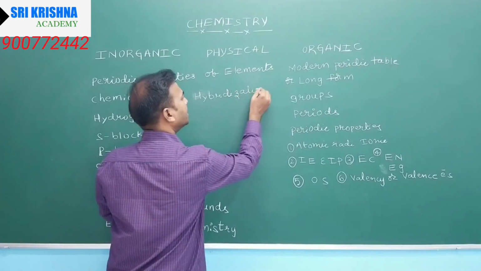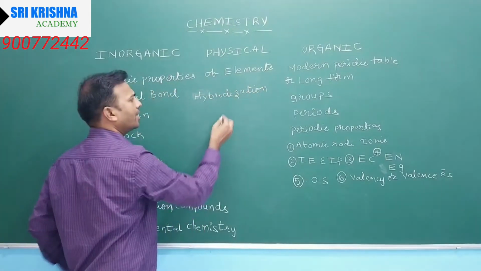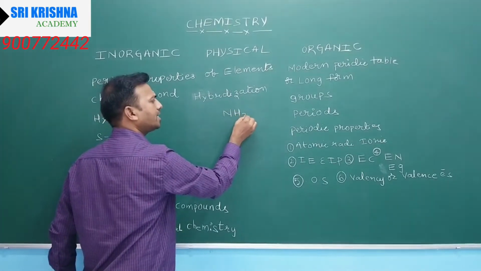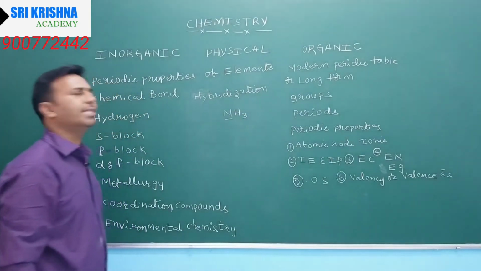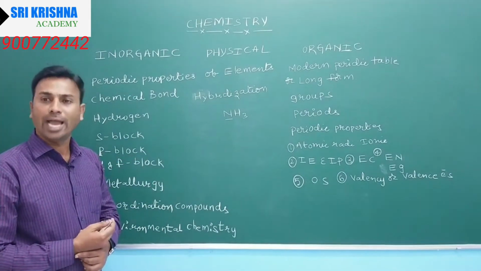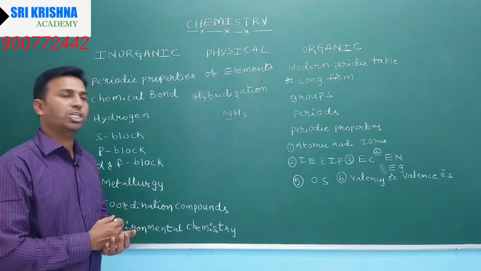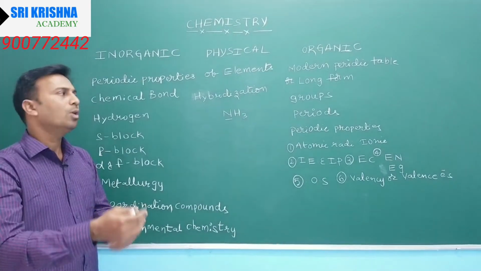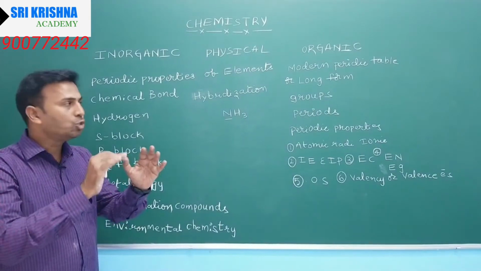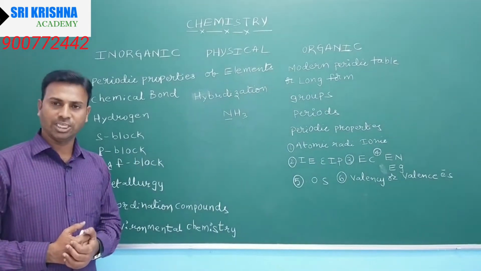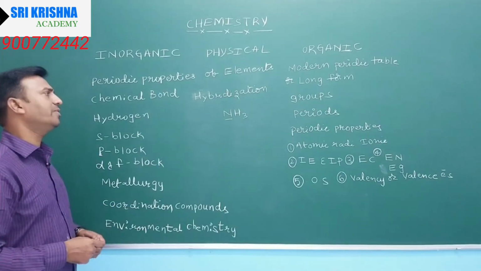For example, NH3. In NH3, the central atom is nitrogen, so we have to find out the nitrogen hybridization. Hybridization is sp, sp2, sp3. Next, what about geometry? Those things we learn in hybridization.